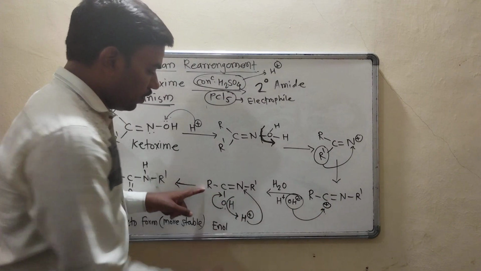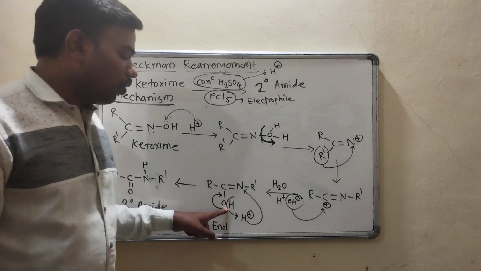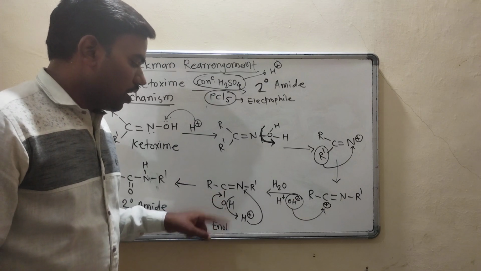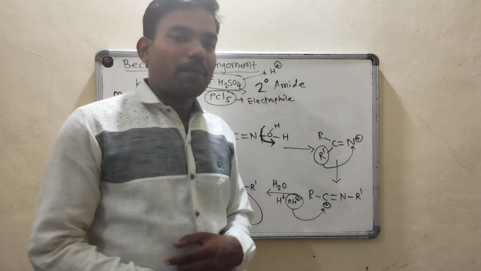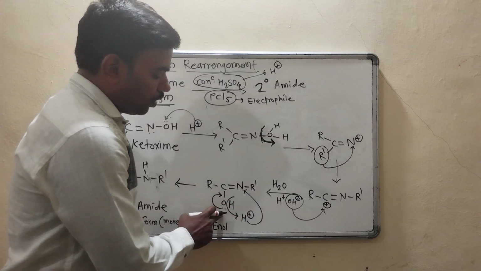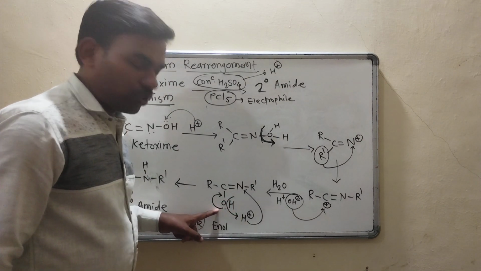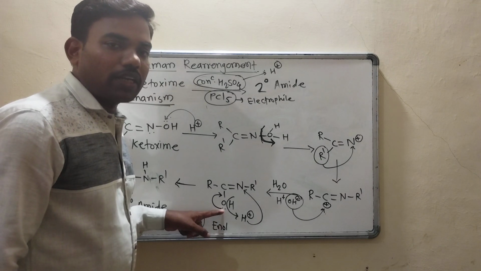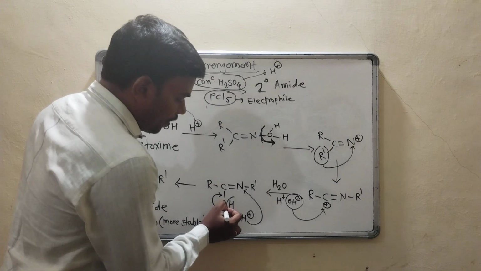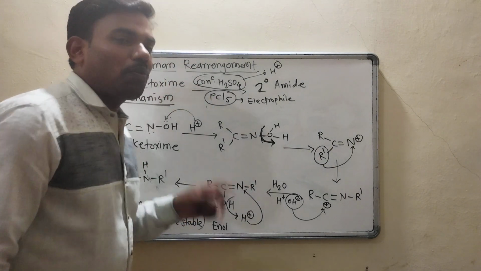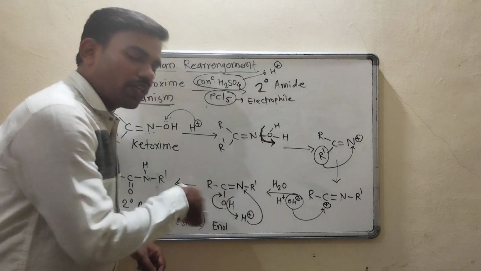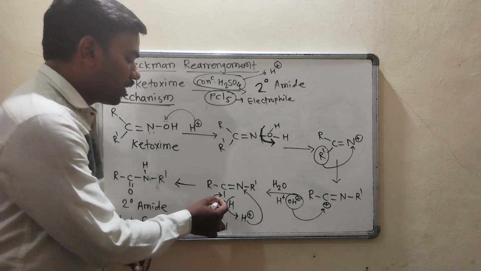See in this structure, this OH minus will attach over this carbon, but what will happen later in the next step, due to greater electronegativity of oxygen, oxygen contains lone pair of electrons, so that oxygen wants back bonding, that is carbon oxygen double bond will be formed.